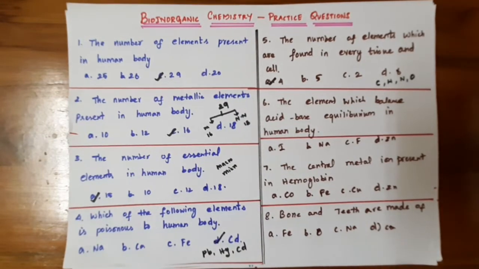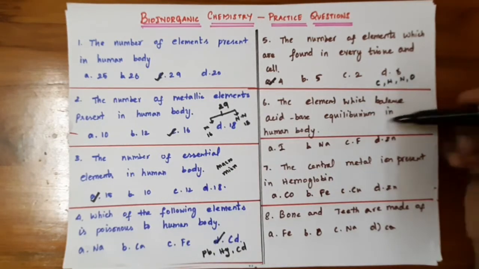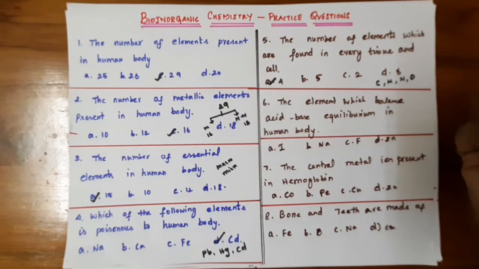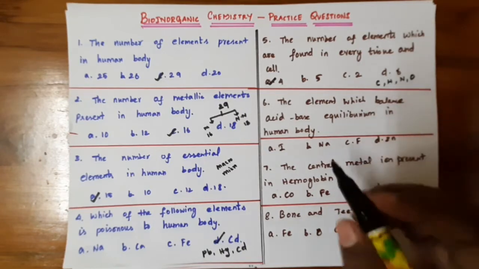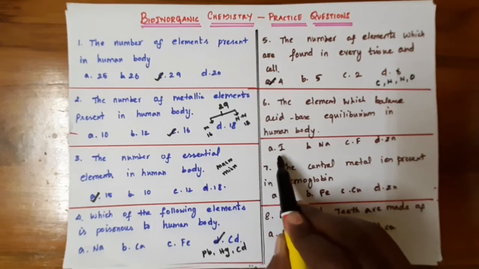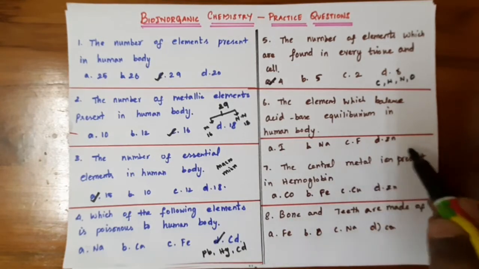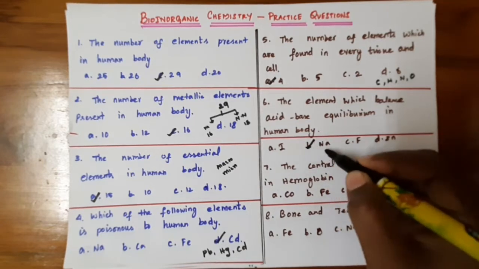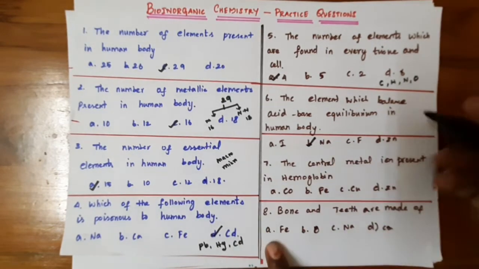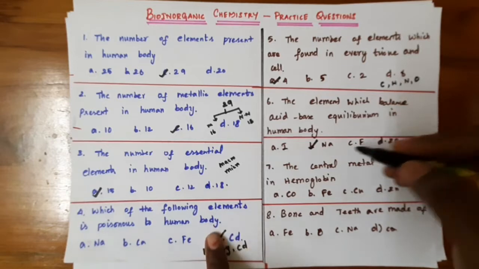The element which balances acid-base equilibrium in the human body. The acid-base equilibrium is mainly maintained by sodium ions and potassium ions. Among the options iodine, sodium, fluorine and zinc, potassium is not here, so sodium is the answer. Acid-base equilibrium is balanced by sodium ions.